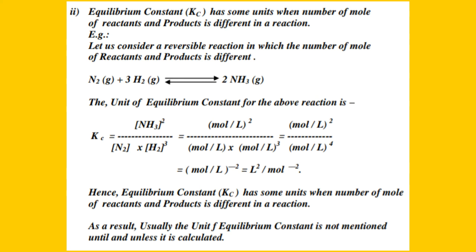Hence, the equilibrium constant Kc has some unit when the number of moles of reactant and product is different in a reaction. Clear? As a result, usually the unit of equilibrium constant is not mentioned until and unless it is calculated. We cannot say the unit of equilibrium constant for a given reversible reaction until and unless the unit of that equilibrium constant is calculated.